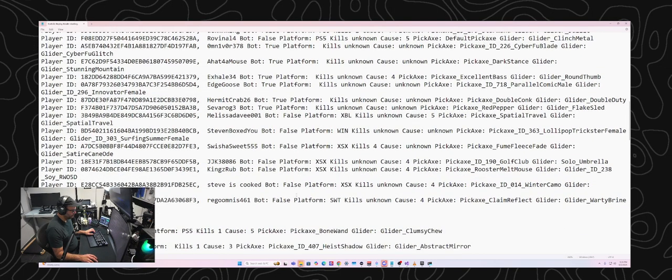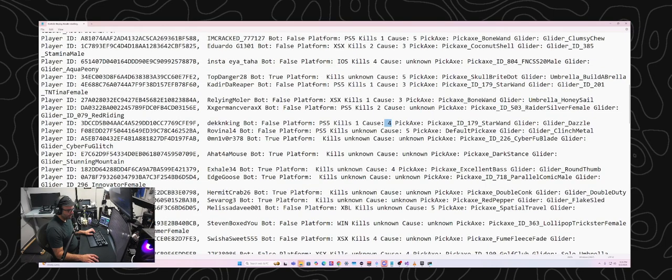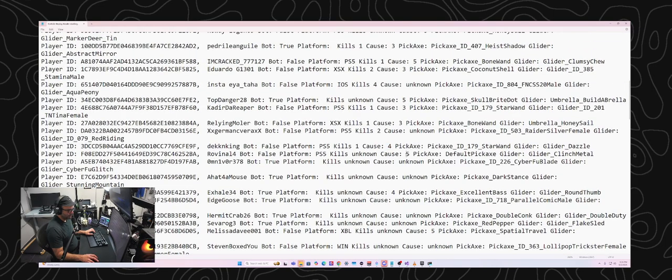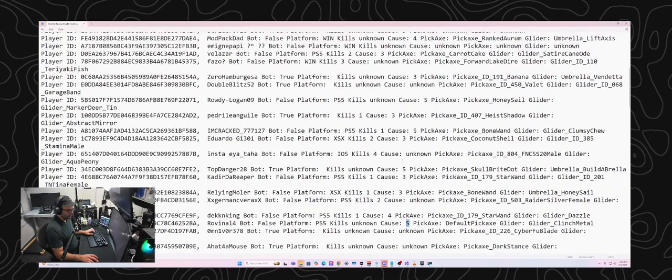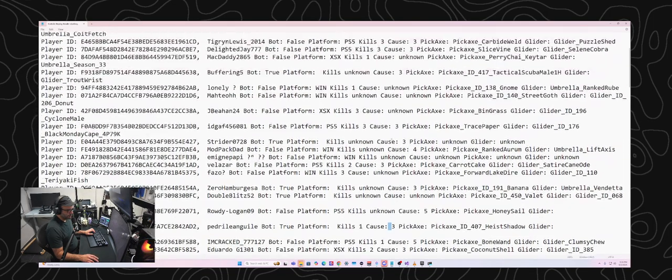This is the previous. Oh, interesting. That's a funny name. Steve is cooked. Not a bot. Platform: Xbox Series X. Kills unknown. Cause of death 4. I'm seeing a lot of cause of death 4, which makes me think that it's probably like shotgun or rifle. Like this person, cause of death 5. 5 and 4 seem pretty prevalent. There are some with 3.